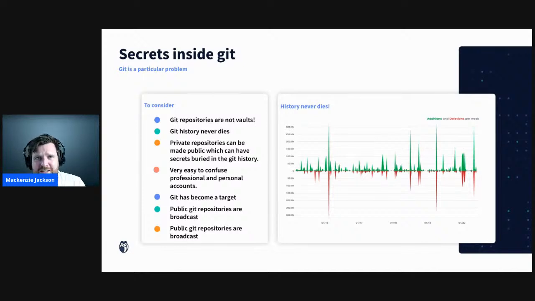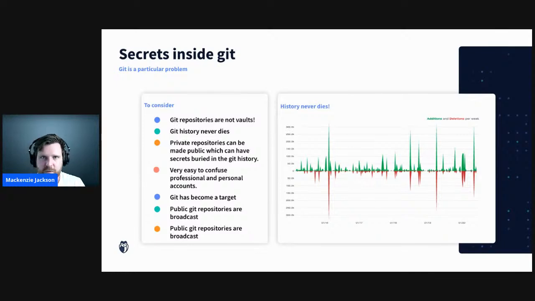Now, the other area is that when we're talking about Git or GitHub in particular, the way that we use our accounts is unique. I have a personal GitHub account, but I use it for both my personal public repositories and my professional use. And I have all my credentials saved onto my machine, which means that it's really easy for me to accidentally push code that's meant to be private into a public repository. And we see this happening with alarming regularity. In fact, I've even done it myself by accident. So we have to really consider this.